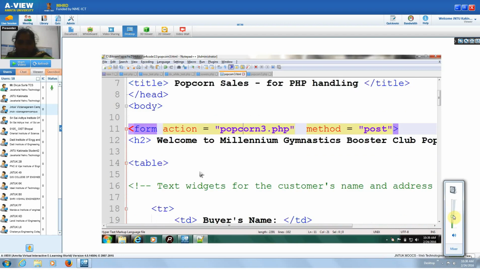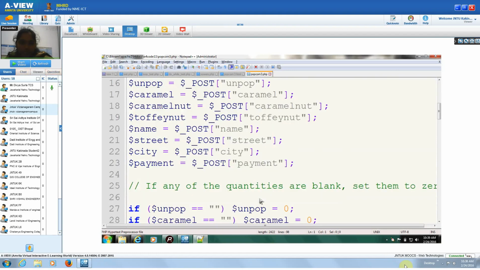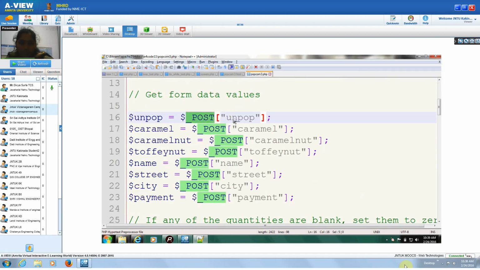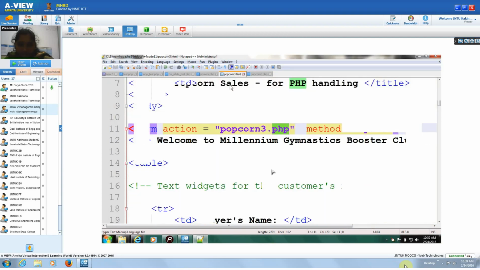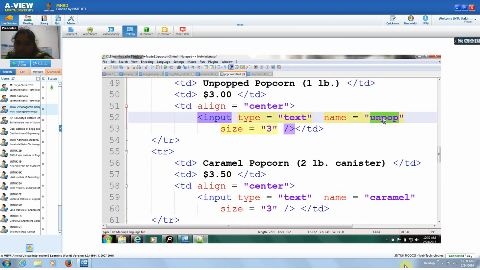So now whenever you submit this form, all the parameters will be passed to this popcorn3.php. And if you go to this popcorn3.php file, here you can see this $_POST. This is a global variable, and from this variable you can get all the information. Unpop, you are assigning this unpop equal to $_POST of unpop. Here unpop is nothing but this one input type you are taking, right?